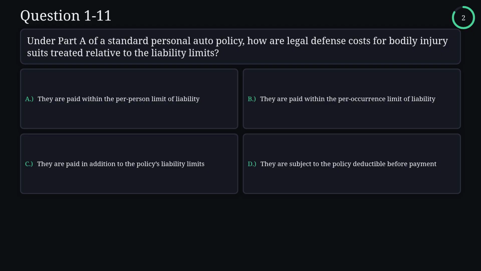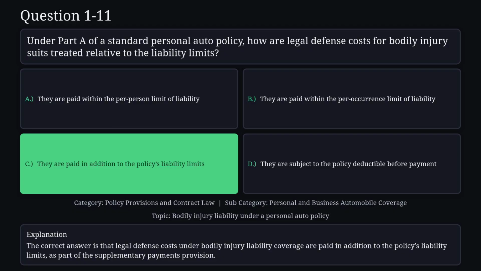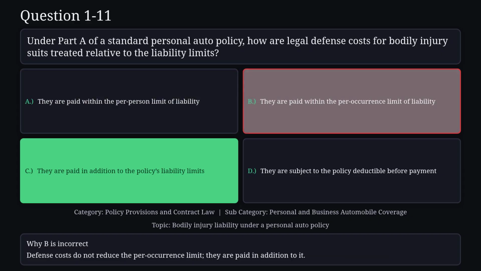The correct answer is C. The correct answer is that legal defense costs under bodily injury liability coverage are paid in addition to the policy's liability limits, as part of the supplementary payments provision. Reason A is not correct. Defense costs are not drawn from the per-person limit. They are supplementary payments outside the limits.